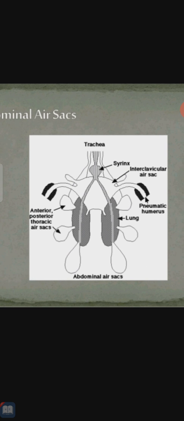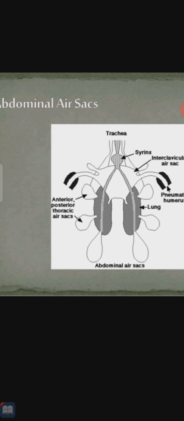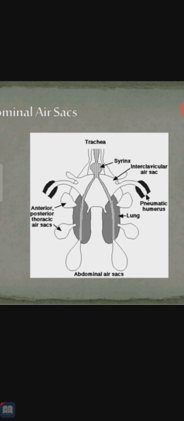Firstly the trachea, then the single interclavicular air sac. Below that are the lungs, a pair of lungs. Then the anterior and posterior thoracic air sacs, which are divided. Then the abdominal air sacs at the lower end. This is the structure of the air sacs.